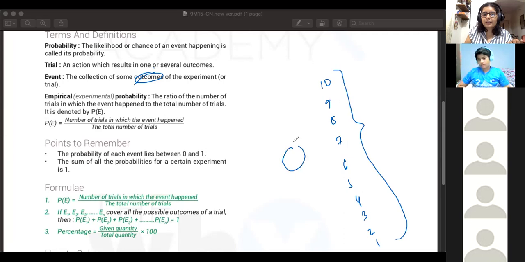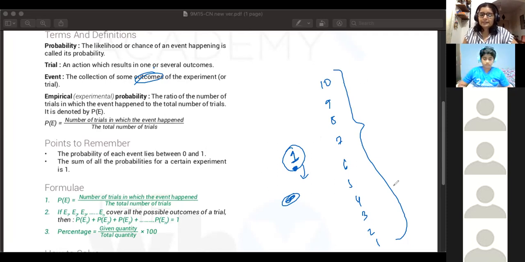But if it's a coin where there's a tiny bit of magnet or some sort of weight put on the tails part of it, then obviously because of the laws of physics, the tails part will always fall down and what will be facing up is your heads part. So that is not a fair trial. In that case, the events are not random, it is biased. You tampered with it so that you get only one outcome all the time. So fair event means all the outcomes are equally possible.